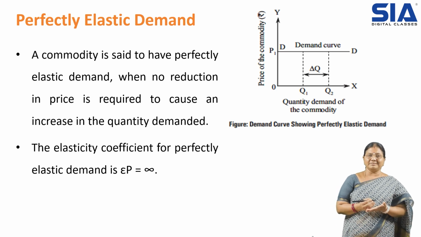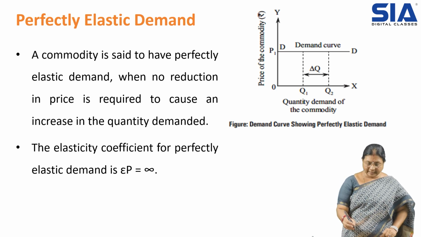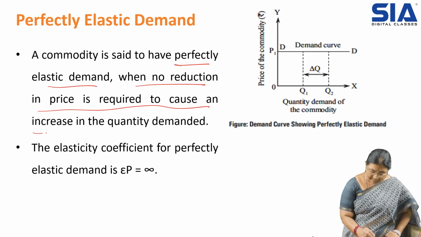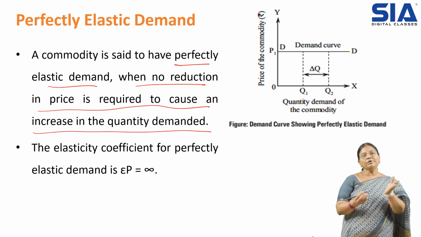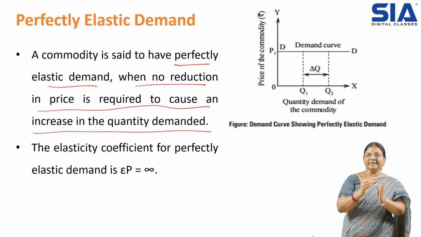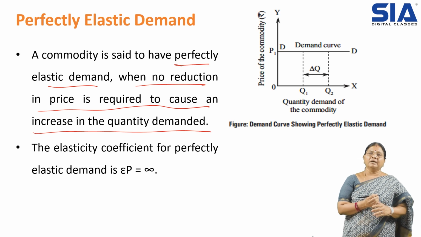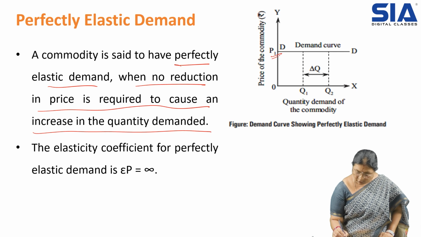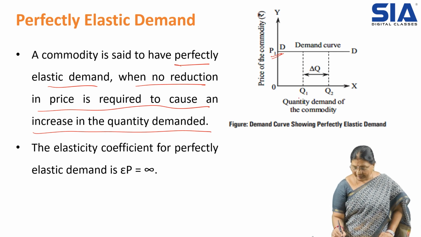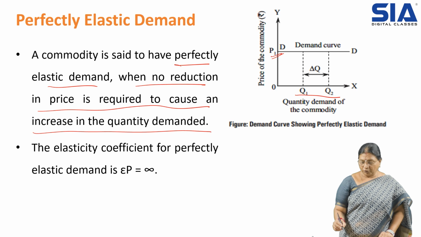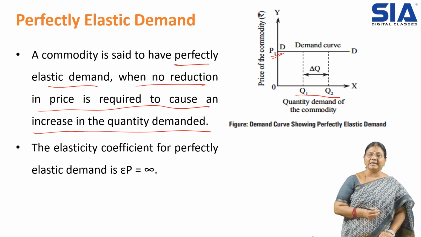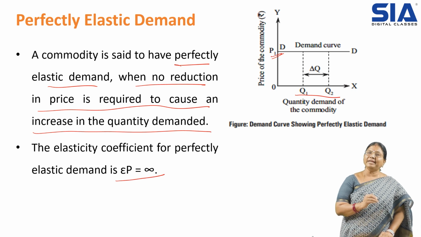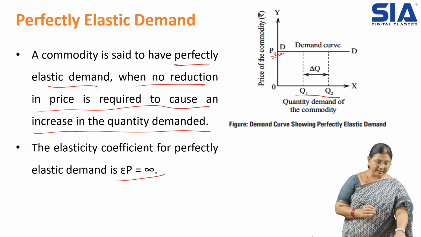The first one is perfectly elastic demand. Demand is said to be perfectly elastic when there is no reduction in the price but there is an increase in the quantity demanded. Without any change in the price, the quantity demanded is increasing. You can see from the graph that at the price P1 only, there is no change in the price, but the quantity demanded changes from Q1 to Q2. It is represented as EP is equal to infinity.